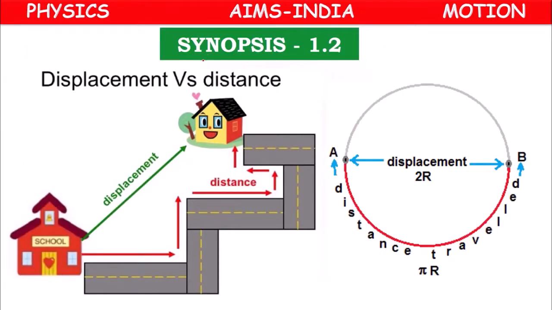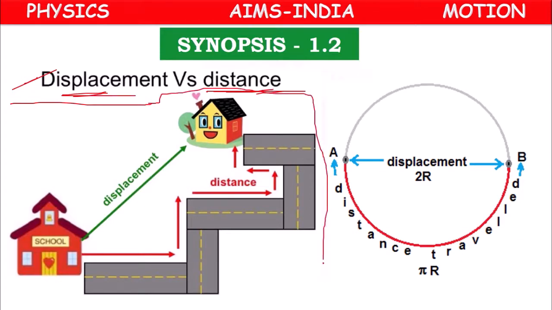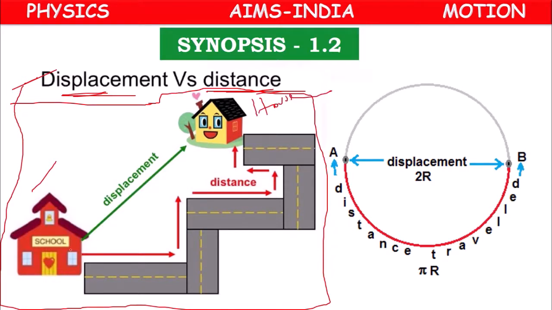Our today's concept is displacement and distance. If you observe this picture, this is the school and this is the house. After completing school, one student wants to go to his house. So how is he going? This is the road from